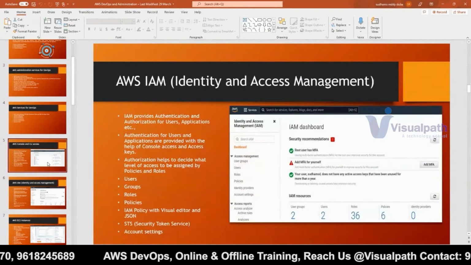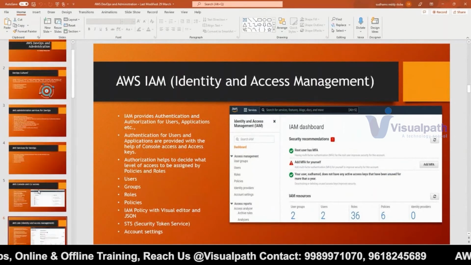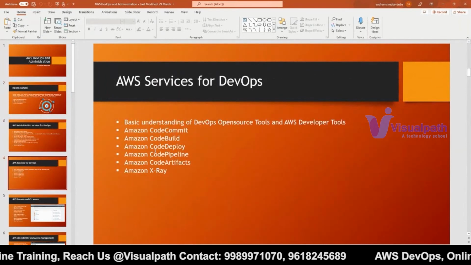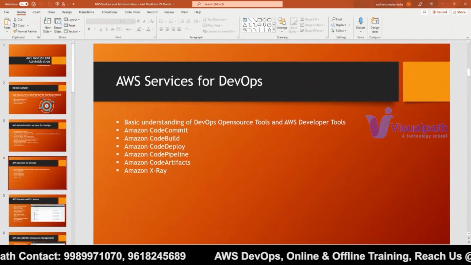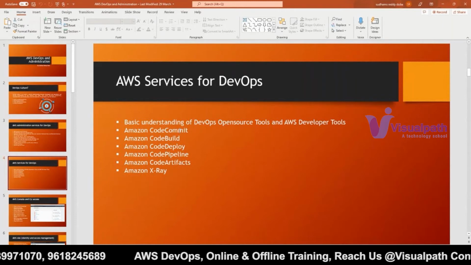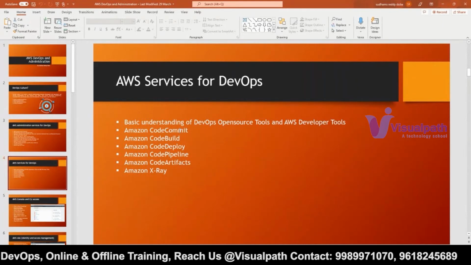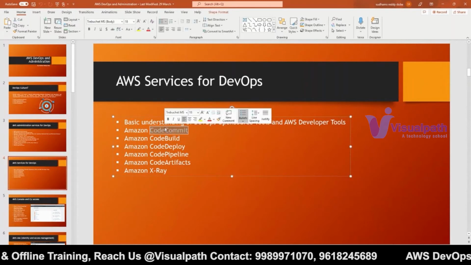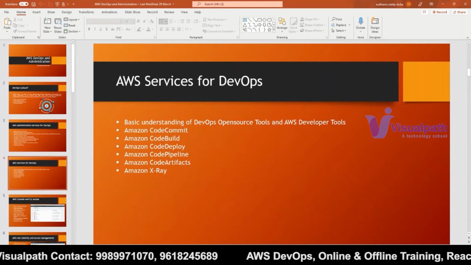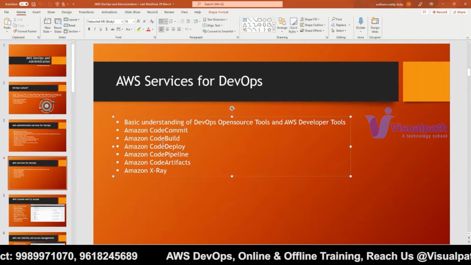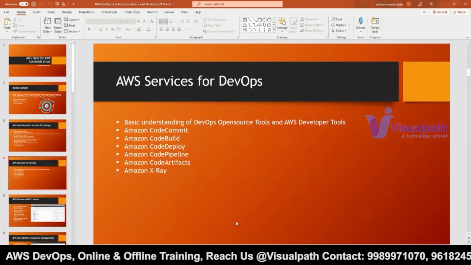See, I will tell you. GitLab is one of the open source tools, right? Instead of using GitLab, if you are using AWS Cloud, we have an internal service called CodeCommit. It is something like GitLab, like GitHub, like Bitbucket. These are third-party tools. If you want to use your own repository in the cloud, then we have CodeCommit. GitLab can do the CI/CD operations. Here we are using CodeCommit, CodeBuild, CodePipeline. These are all for CI/CD operations.